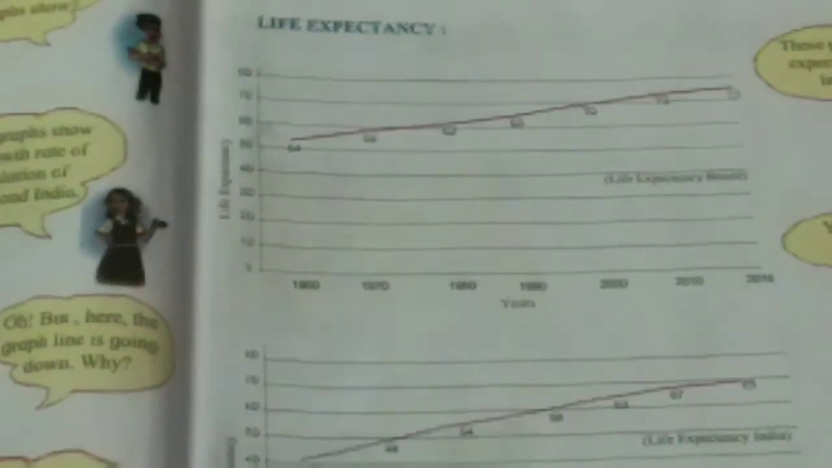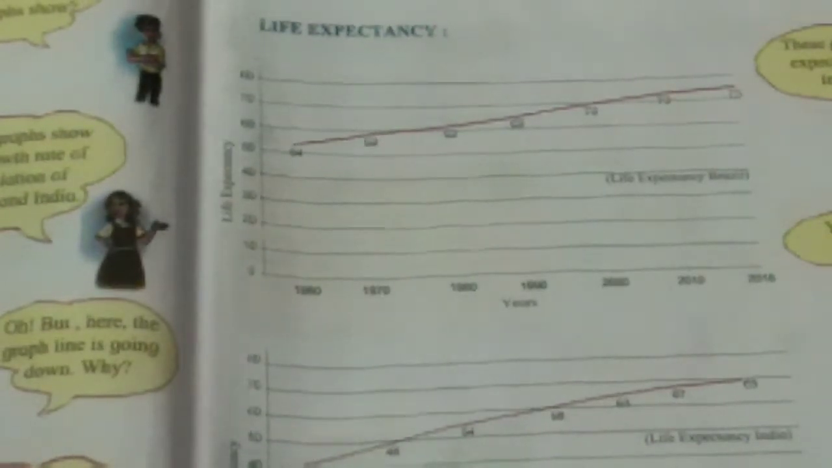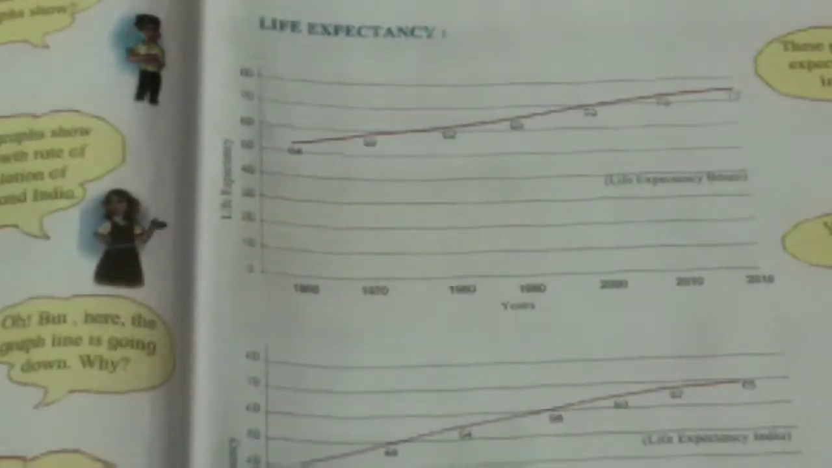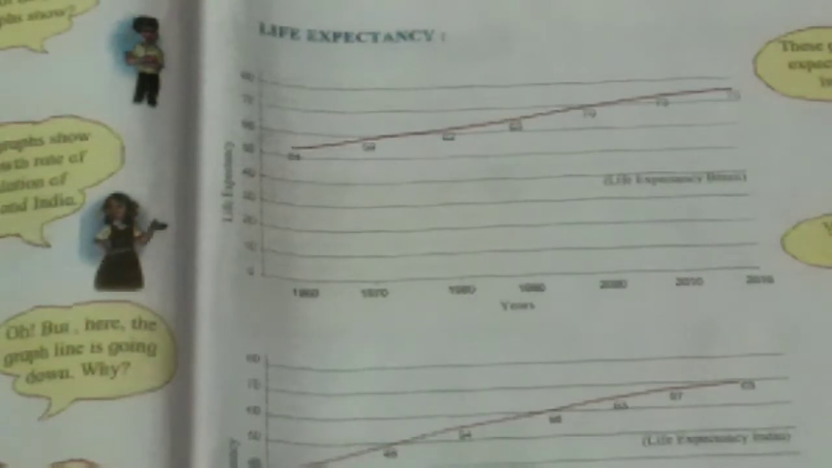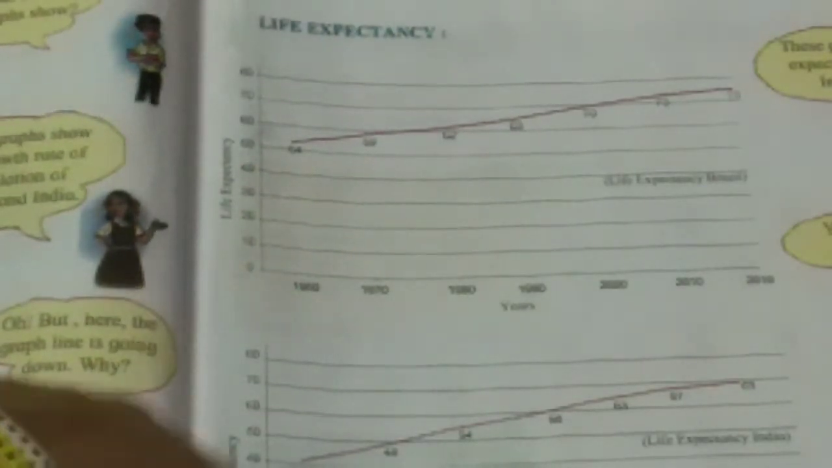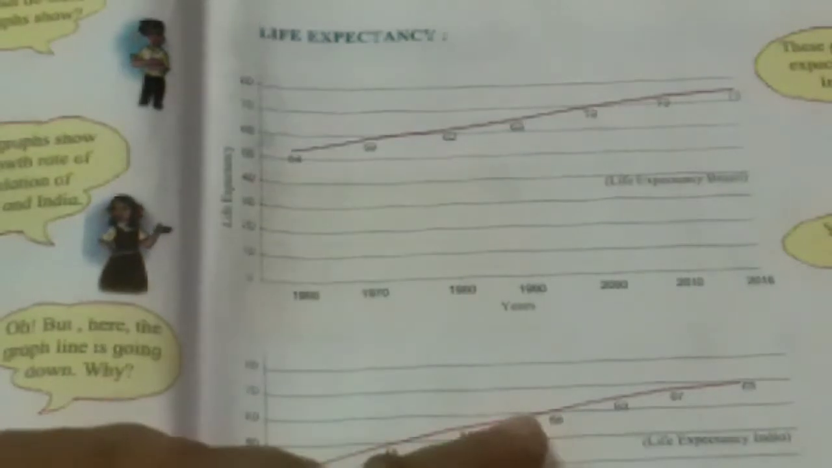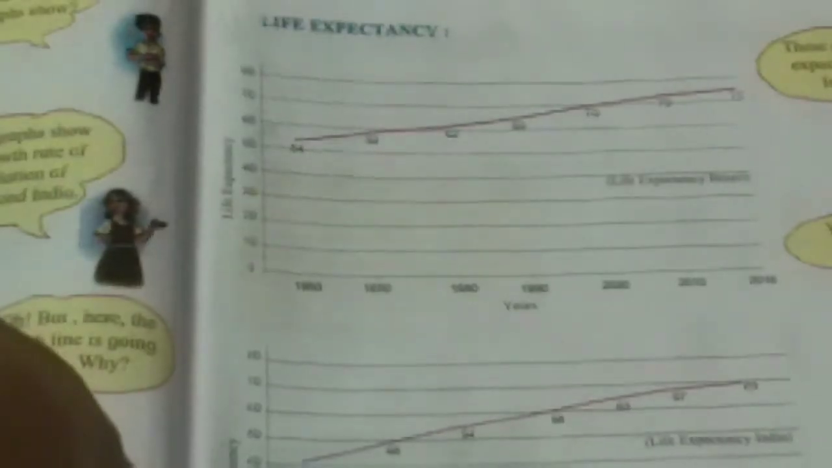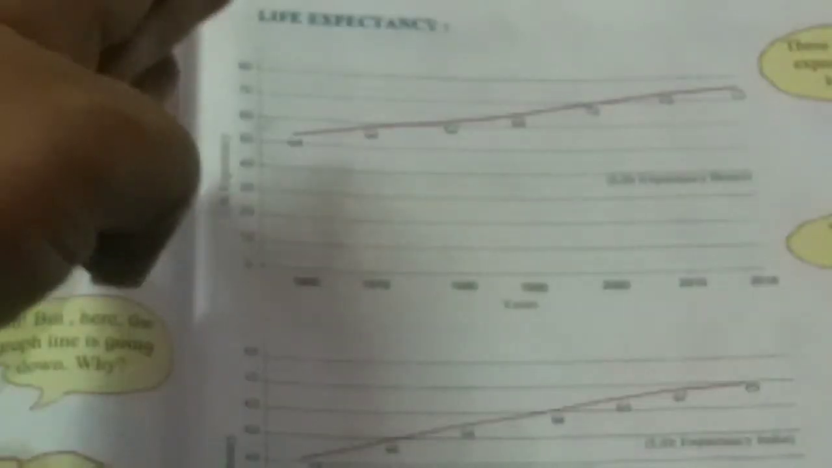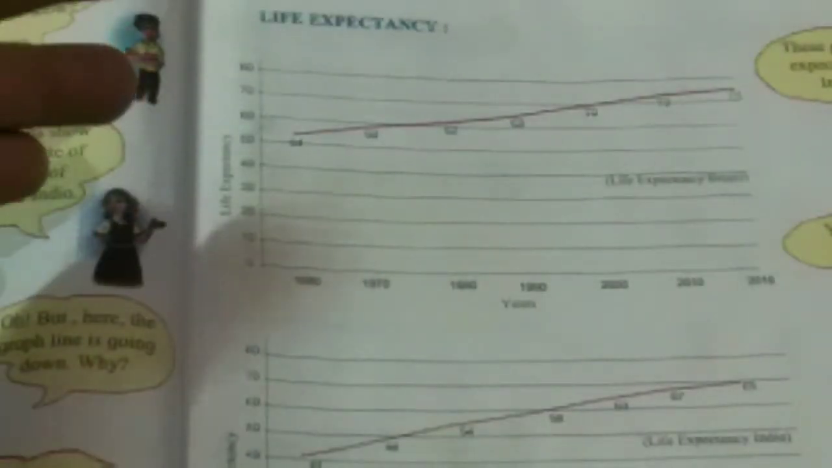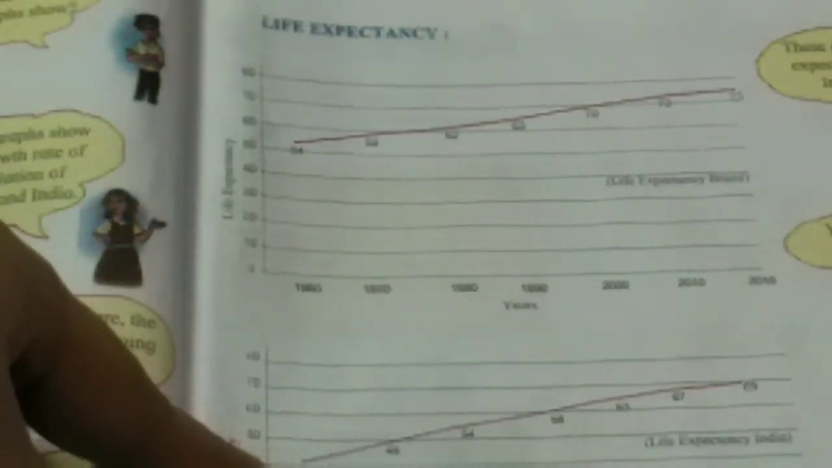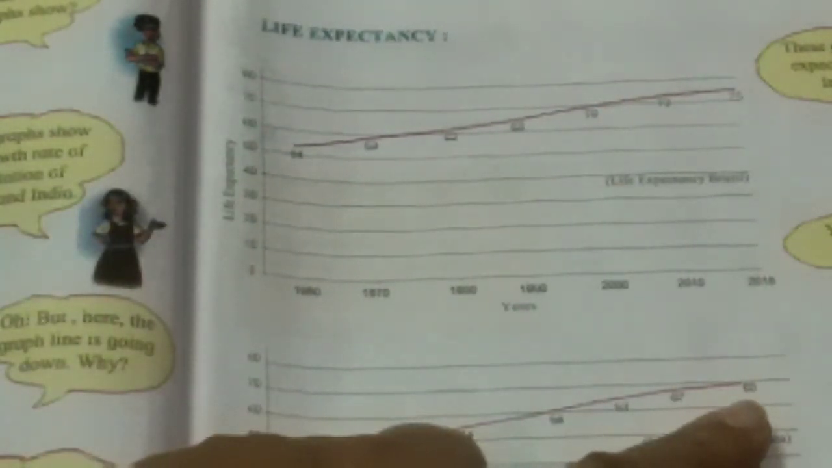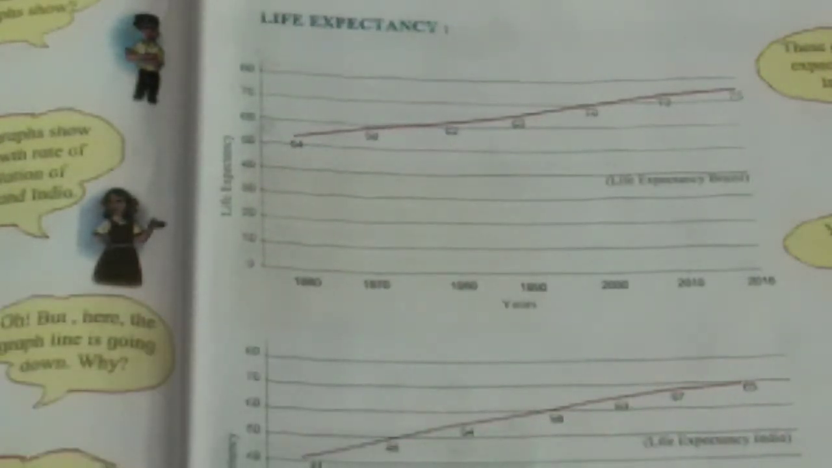Here in India, life expectancy in 1960 was only 41. Then in 1970 it was 48, in 1980 it was 54, and in 1990 it was 58. We can see that as years go by, after every 10 years, life expectancy is increasing. Before, people used to live for only 41 years, now it is 68 years.